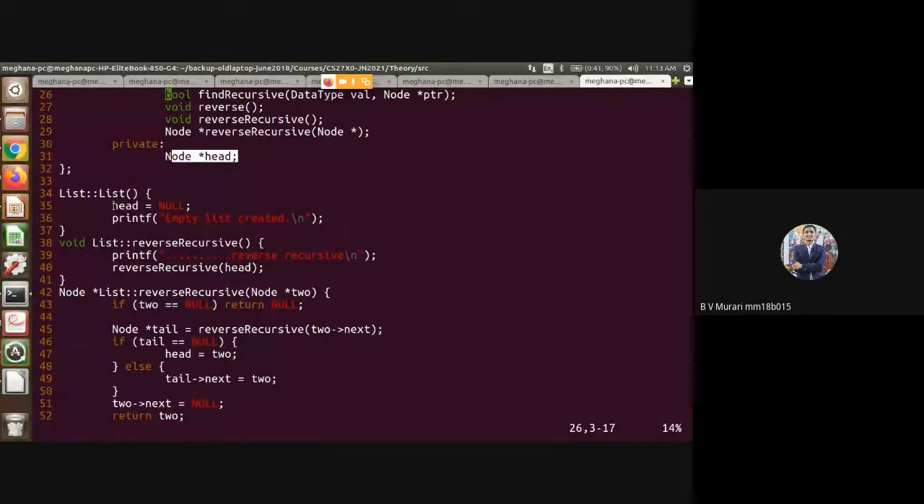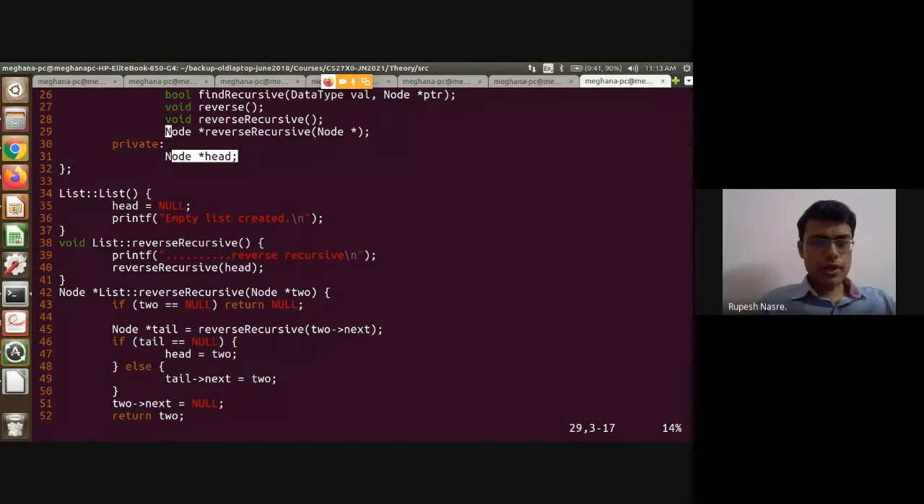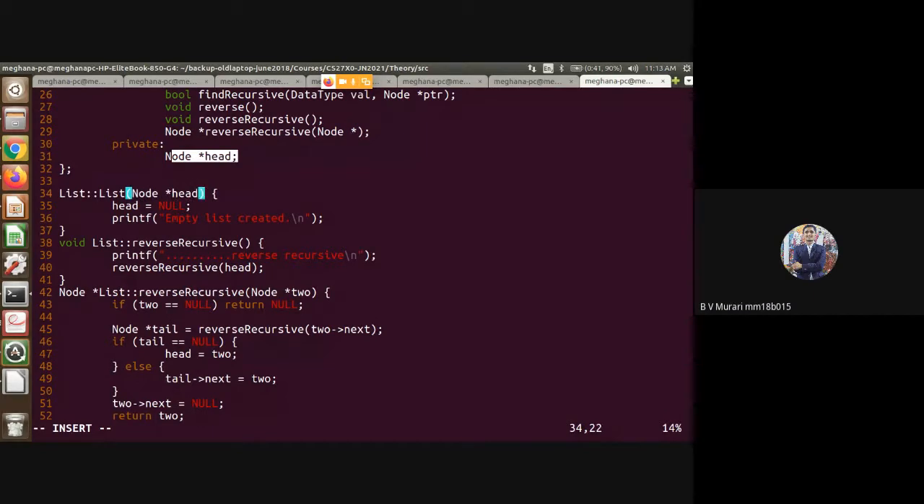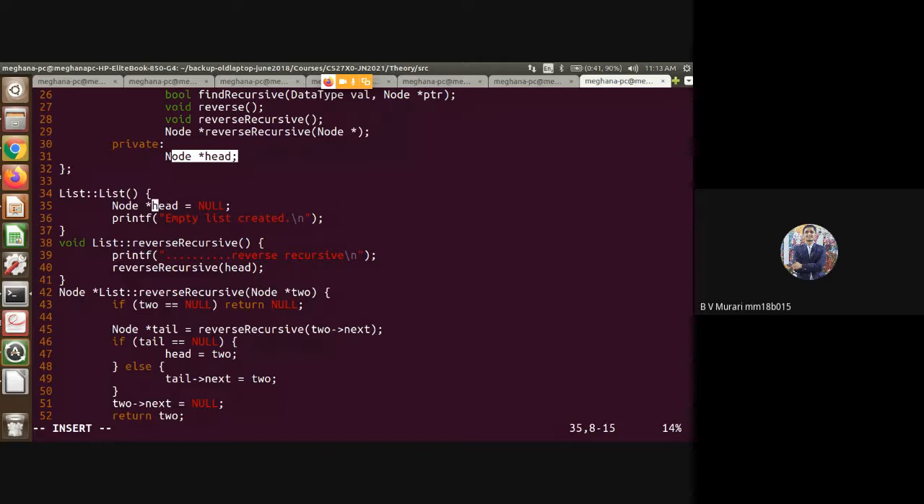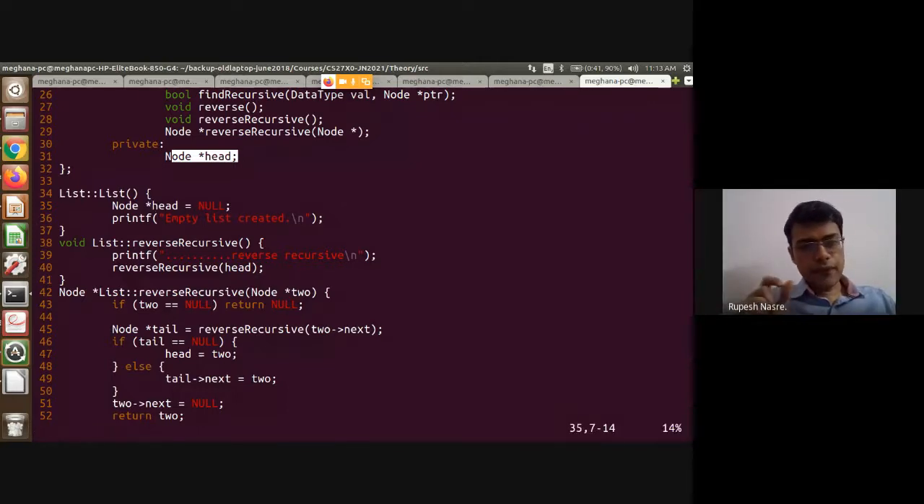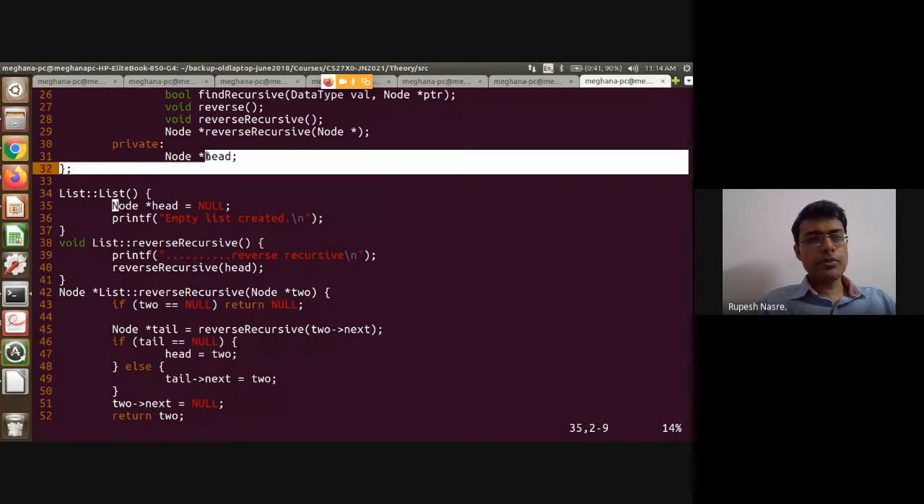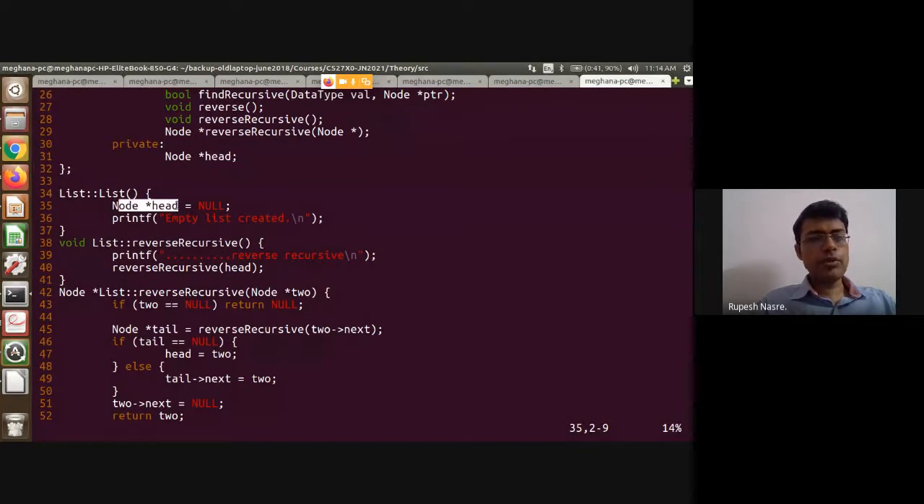No, sir. Like in the constructor, it should be node star type for head, right? You just write head equal to null here? Or here? Yes. So if we define node star head here, this becomes another variable which gets created locally inside the constructor. That variable is already available inside the class list. And if we do this, then we are not setting this variable on line number 31, but we are creating a new variable and setting its value to null.